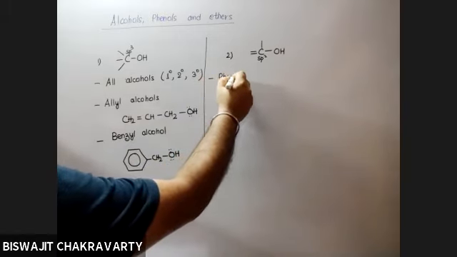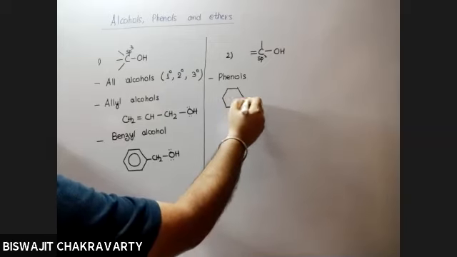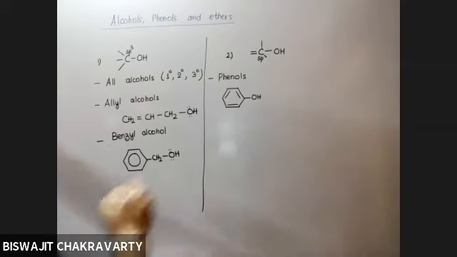Phenols, in which the OH group is directly bonded to the benzene ring, and every carbon of the benzene ring is sp2 hybridized, and therefore we are going to get phenols out of them.